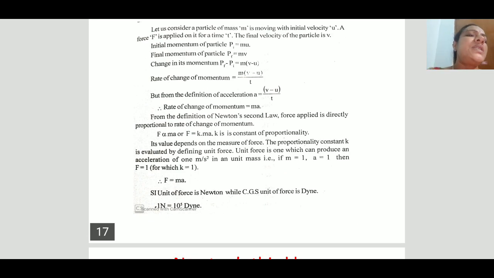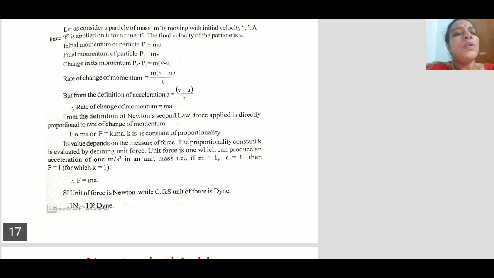For that purpose, let us consider a system of mass m moving with initial velocity u, and due to the application of external force F for time t, its velocity changes to v. Just calculate the change in momentum, that is m into (v minus u).